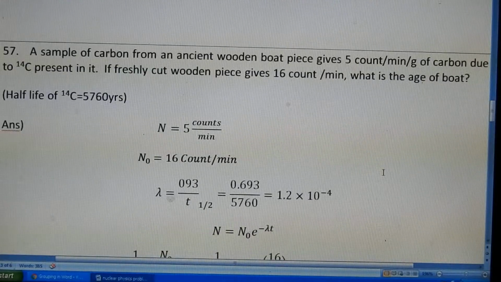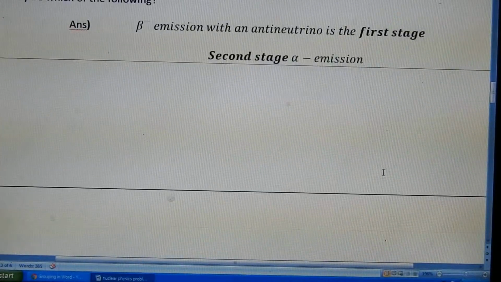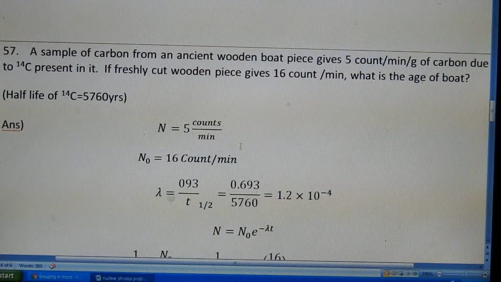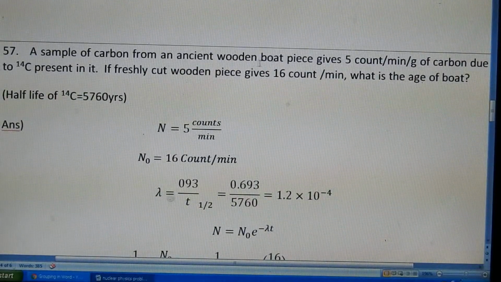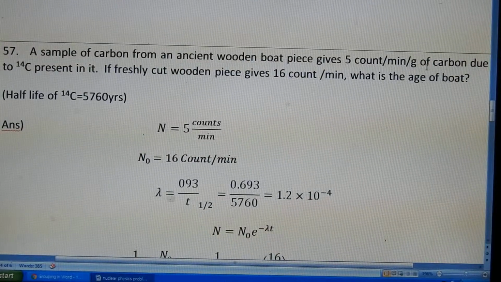So next, another problem, it is also an important problem. A sample of carbon from an ancient wooden boat piece gives 5 counts per minute per gram.